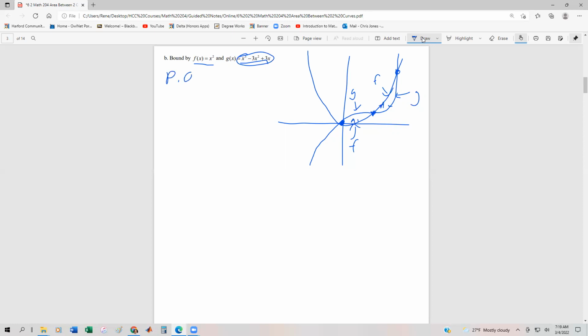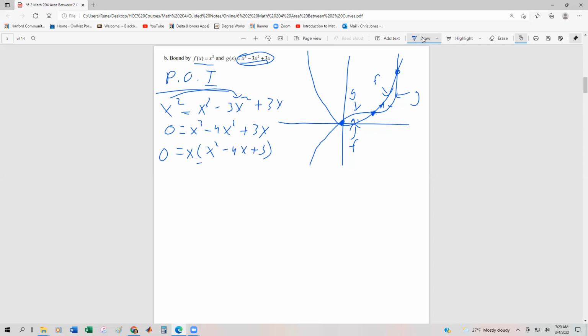Points of intersection, I'm going to abbreviate that POI. That's going to be x squared equals x cubed minus 3x squared plus 3x. Anytime we have a polynomial, we set it to 0. Now we're going to factor it. All I did here was subtract the x squared from both sides. I'm going to factor out a common factor of x. Now we have a trinomial that's factorable, so it's going to be x minus 3, x minus 1.